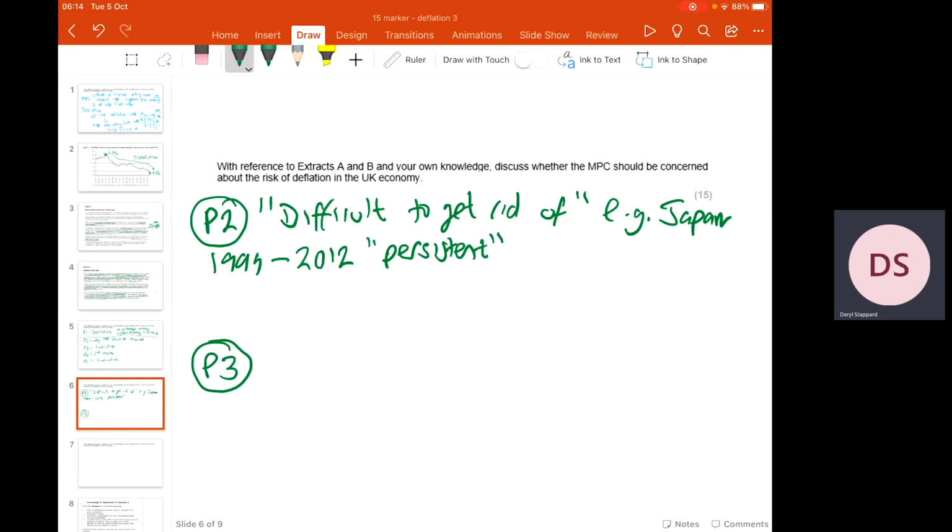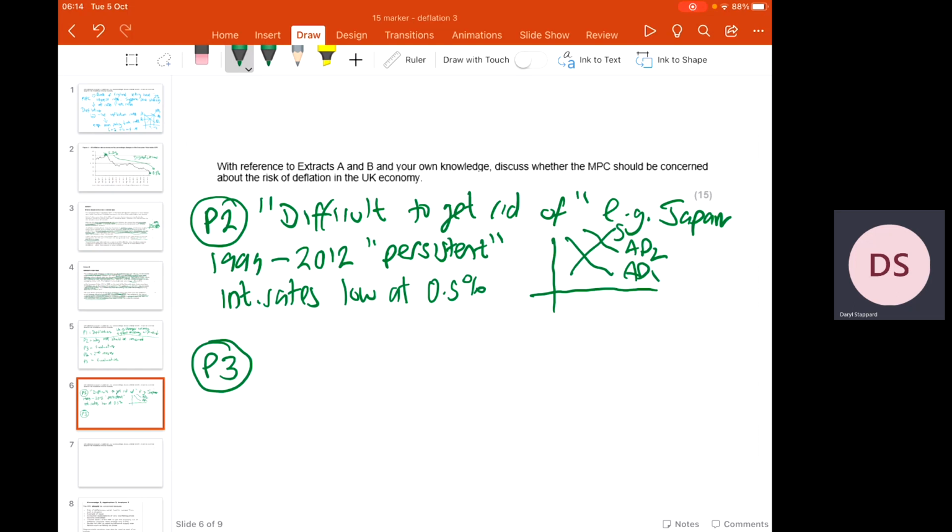Now, the reason why I'm going to say it's difficult for the UK to get rid of is that interest rates are already low at 0.5%. Now, normally what we'd recommend doing if we're at risk of deflation, we would look to lower interest rates. And the reason why we would do that is lower interest rates would stimulate a growth in aggregate demand, and that would therefore raise demand pull inflation and take away the risk of deflation in the economy. Now, the problem we've got here, though, is if interest rates are already at 0.5%, they cannot go any lower.